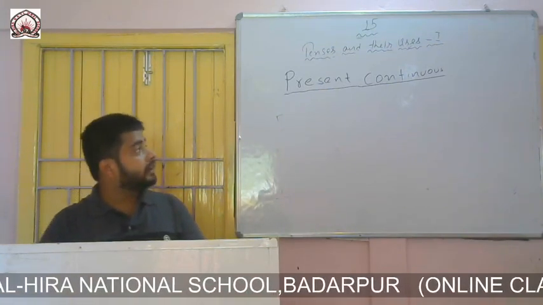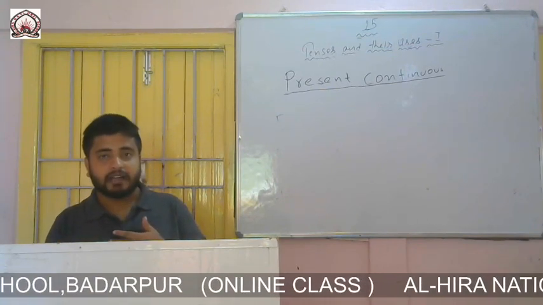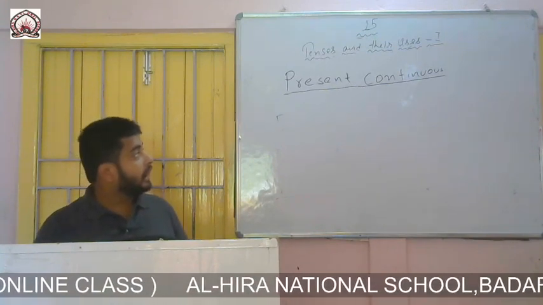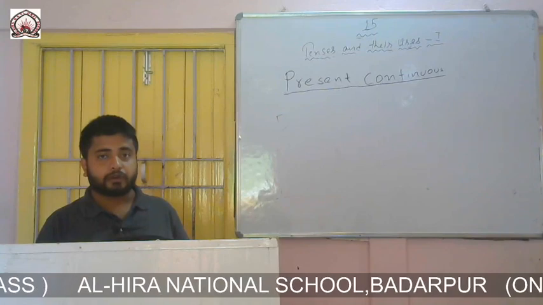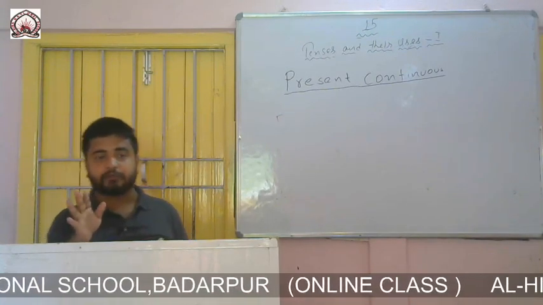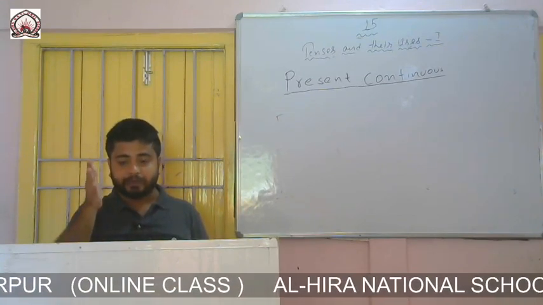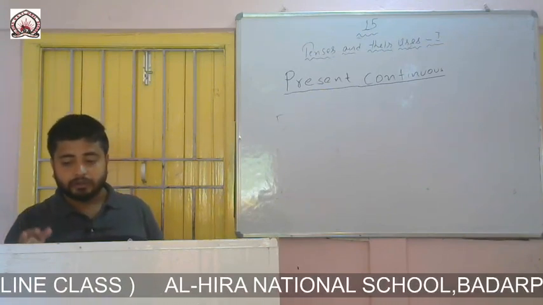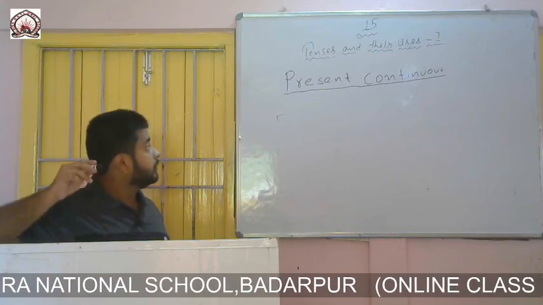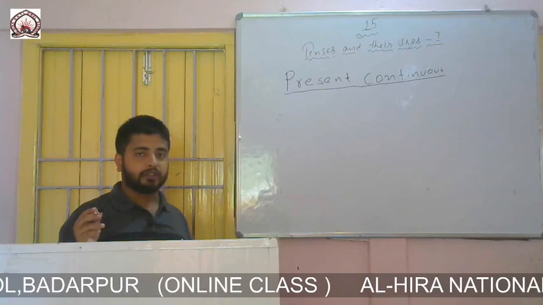As I have earlier told you, present continuous means the action which is going on right now. I am teaching you is an action which is going on right now. Now I will explain the formation of present continuous. In present continuous also we get three types of formation: present continuous assertive, present continuous negative, and present continuous interrogative. So dear students, listen carefully. I will explain the formation of present continuous assertive with a few examples.